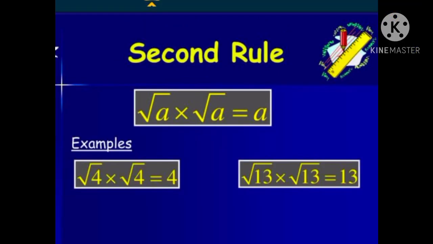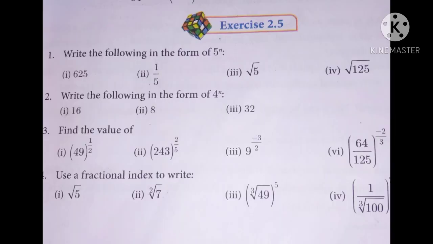Next rule is square root of a into square root of a is equal to a. For example, square root of 4 into square root of 4 is equal to 4 and square root of 13 into square root of 13 is equal to 13. When we multiply the same number in the square root, we get the same number without the square root. Now, let us start exercise 2.5, which is given on page number 59 in your book.